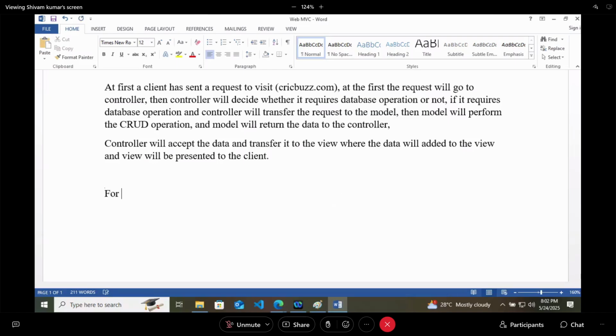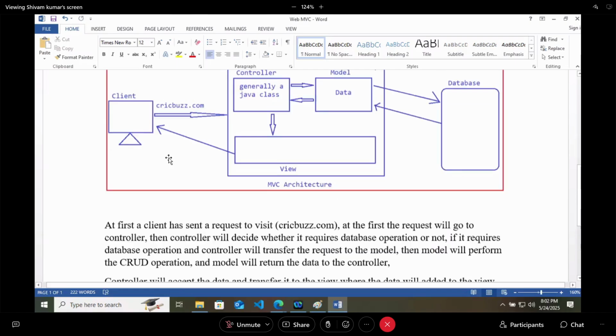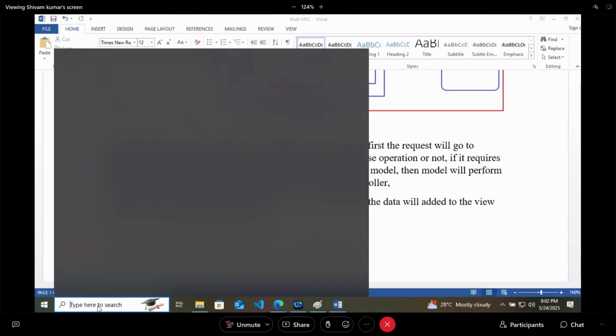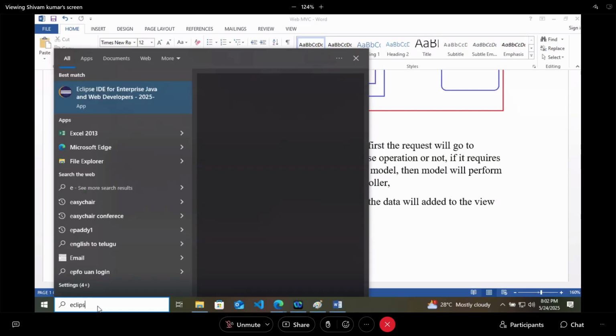For a better understanding of Web MVC, let's create a project, because for understanding this entire theory, you should know the thing. So what I will do, I will open my Eclipse here.